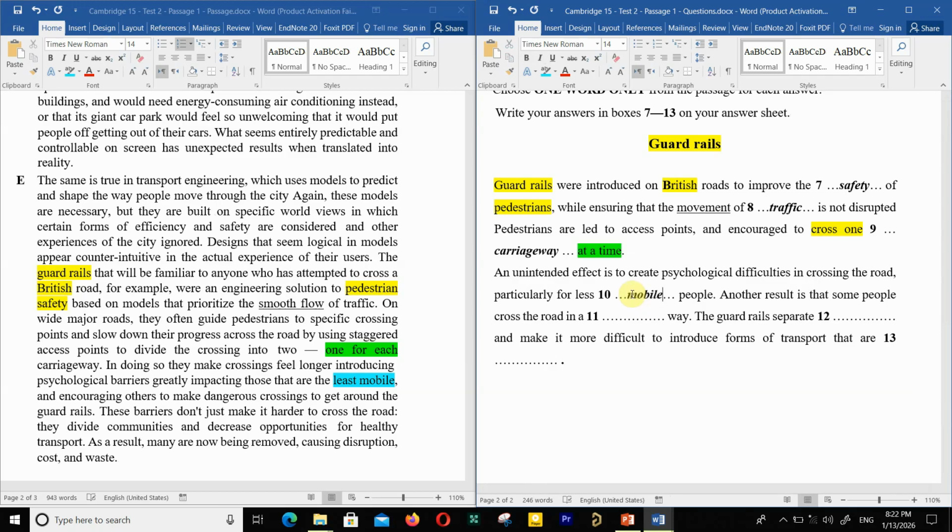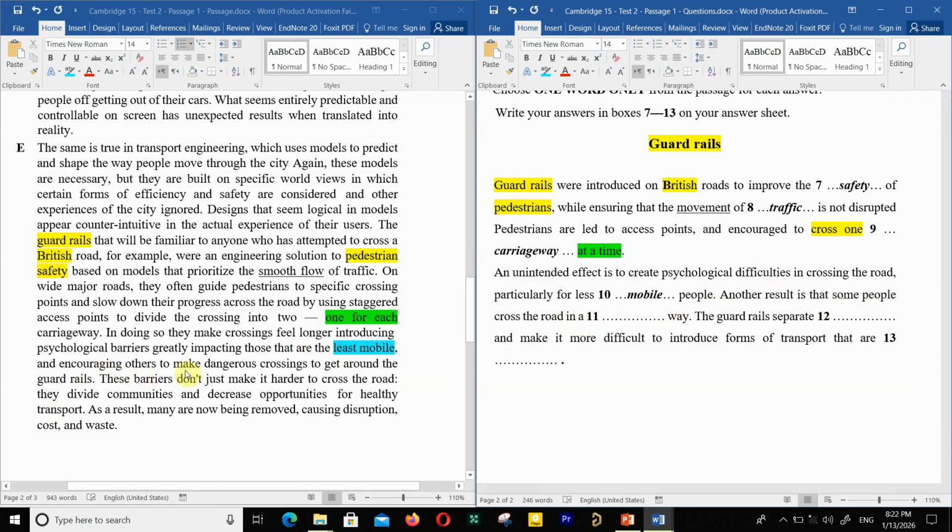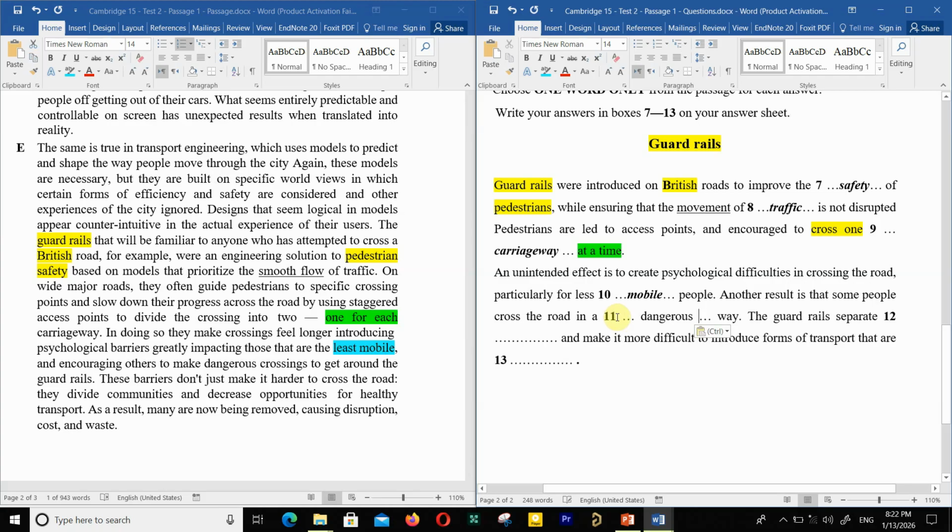Okay, question number 10. Another result is that some people cross the road in a what way? And encouraging others to make dangerous crossing to get around the guardrails. So, another result is that some people cross the road in a dangerous way. We need an adjective here, dangerous way. To make dangerous crossings. Just copy and paste dangerous. Okay? Here it is. Make dangerous way.